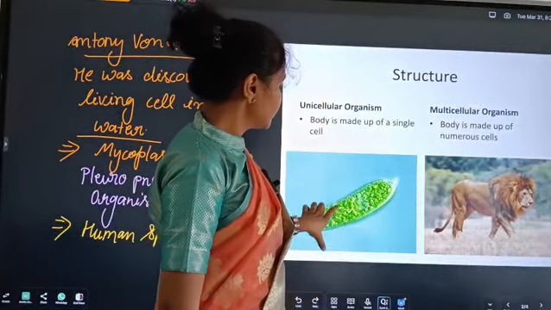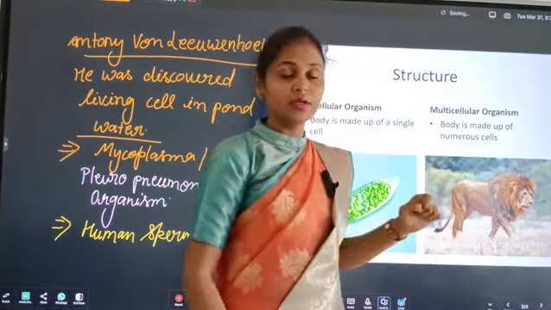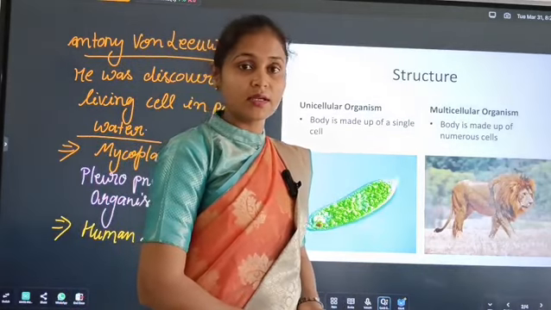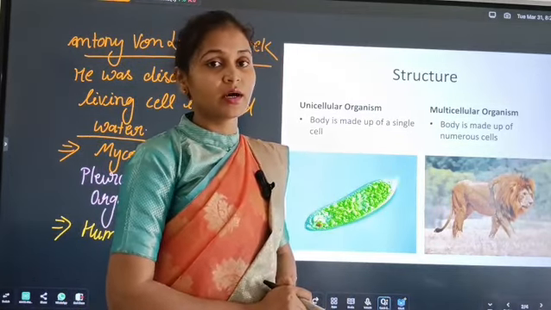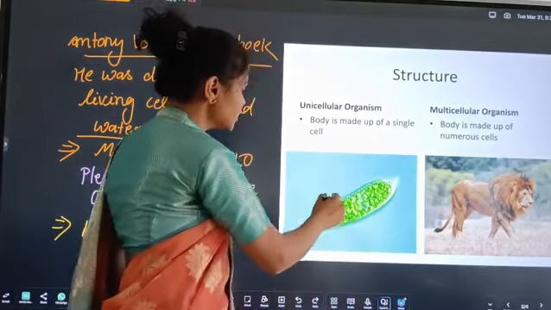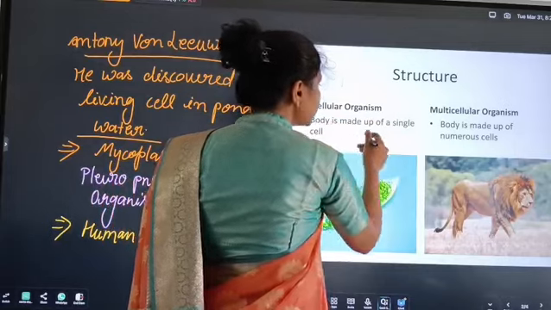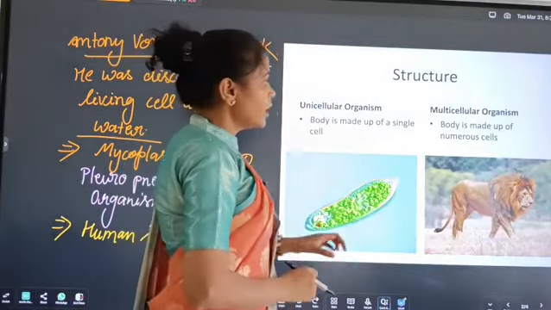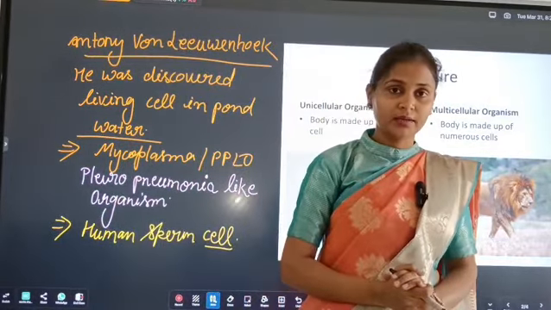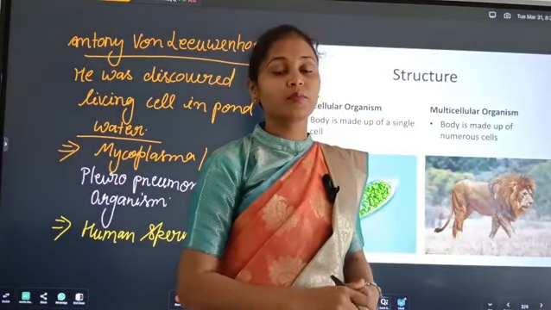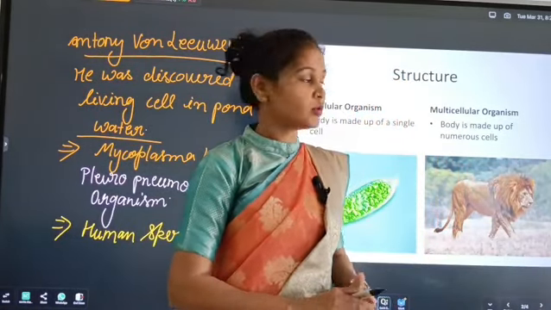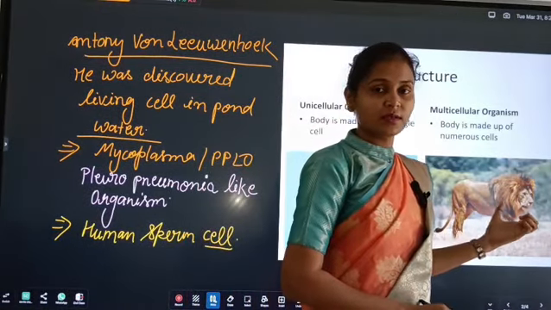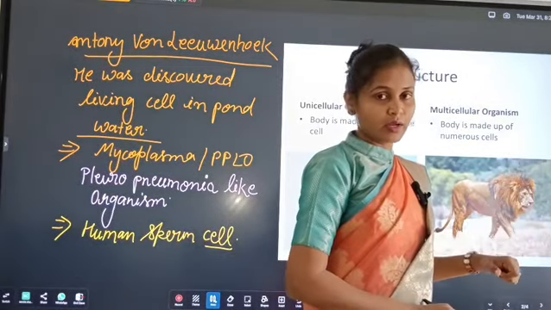Look, this is the diagram of unicellular and this is the multicellular. Unicellular means those organisms made up of a single cell, for example, Euglena, amoeba, paramecium, etc. Look, this is a single cell. Multicellular, multi means many. Those organisms made up of more than one cell are called multicellular organisms. This is a lion and it has many cells.